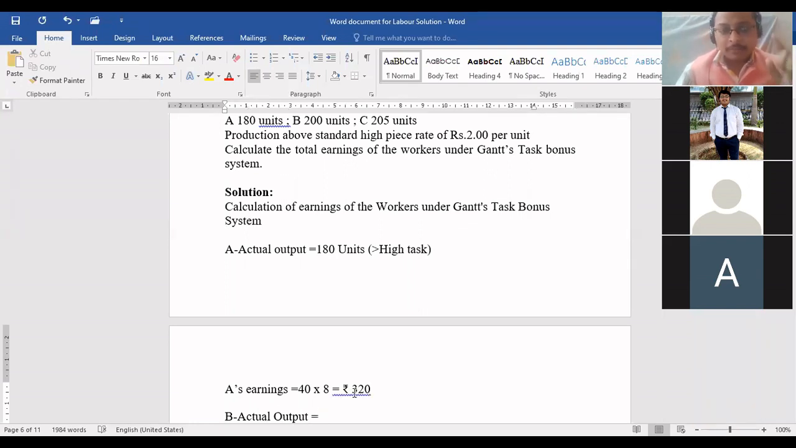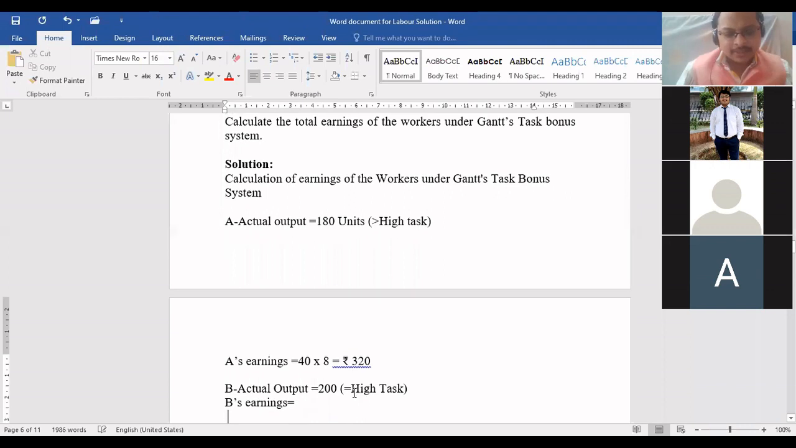Now tell me, B's production is 200 units. It is equal to high task. It is at standard. We can write equal to high task. Now, can you tell me what bonus he will get? 20% of 40 into 8. Yes, 20% of normal earning. This is the normal earning, 320. Every worker will get this amount.